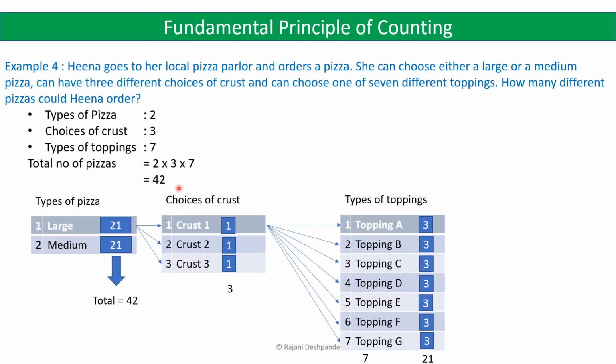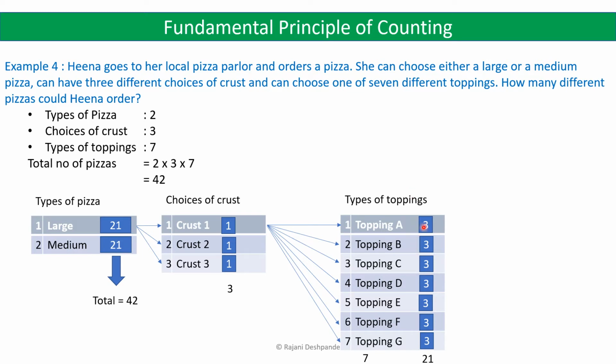Or you can understand it this way. Suppose Hina chooses large pizza, then she has to choose again one of the 3 crusts, that is of type 1, 2 and 3. So she has 3 choices here. Again with one type of crust, she has a choice of 7 different toppings. Suppose toppings A, B, C, D are there, then she can choose any one of the 7 toppings.